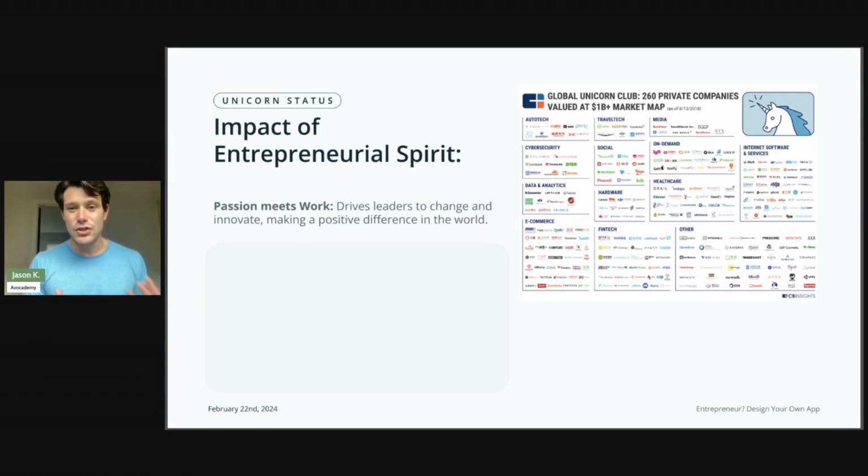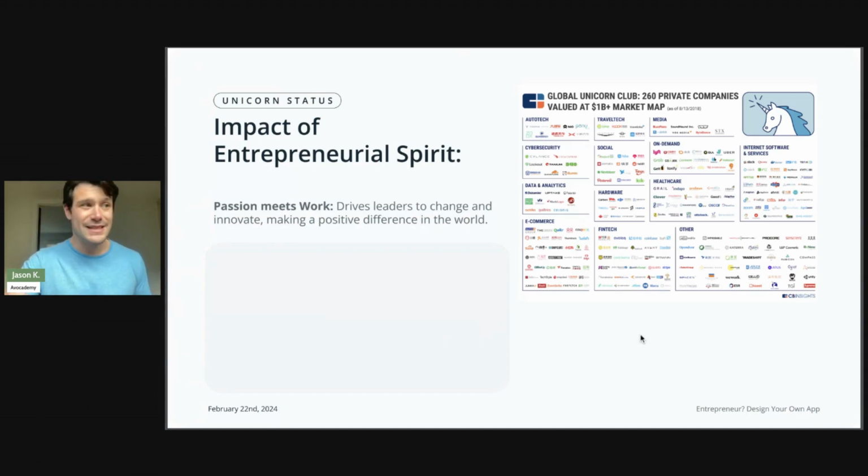The reason that this is so important to talk about is because the companies that are getting into this Unicorn Club these days are doing it faster than ever. Companies are reaching that $1 billion market cap at a faster clip than they ever have in the history of, honestly, the world. The reason they're doing this is because of the use of technology, right? Technology has advanced our lives in so many ways, and it's also advanced the way that entrepreneurs and startups can make money and even make it into the Unicorn Club.